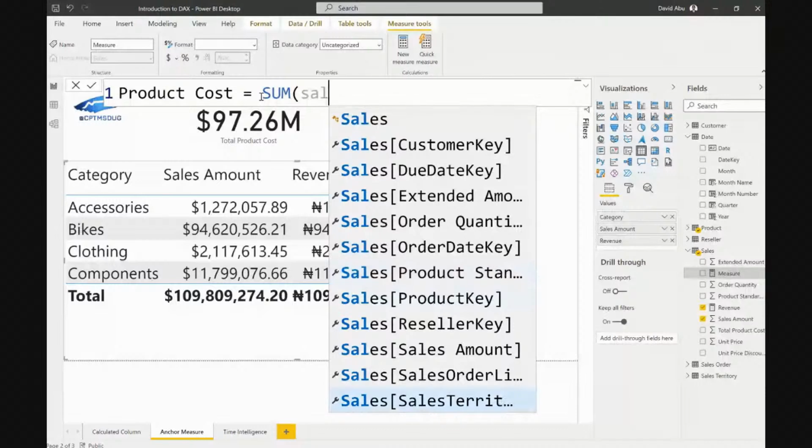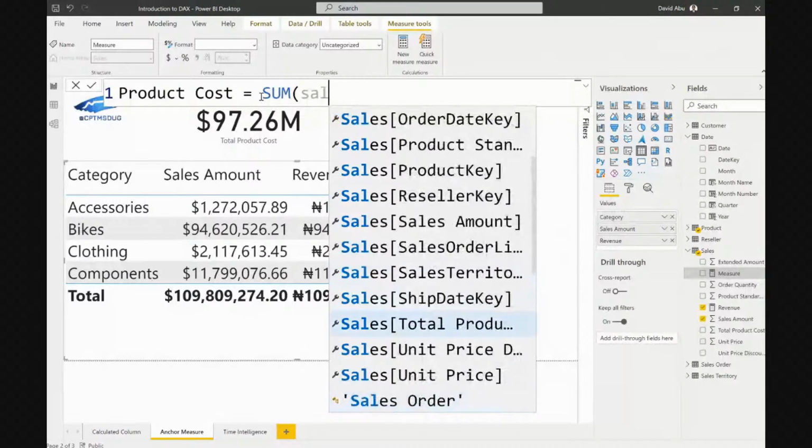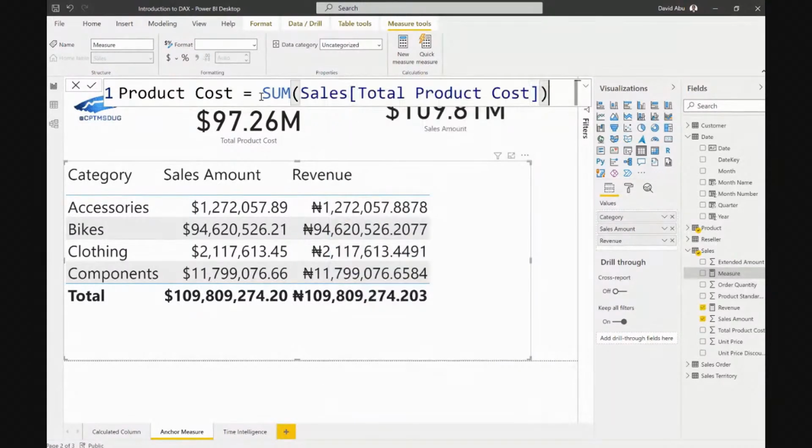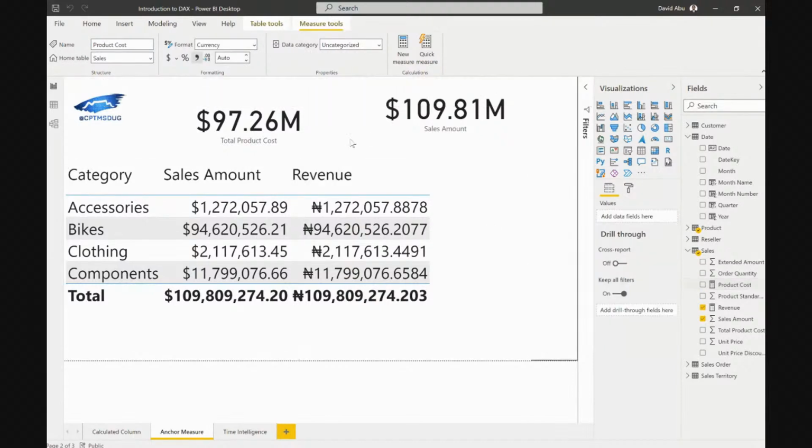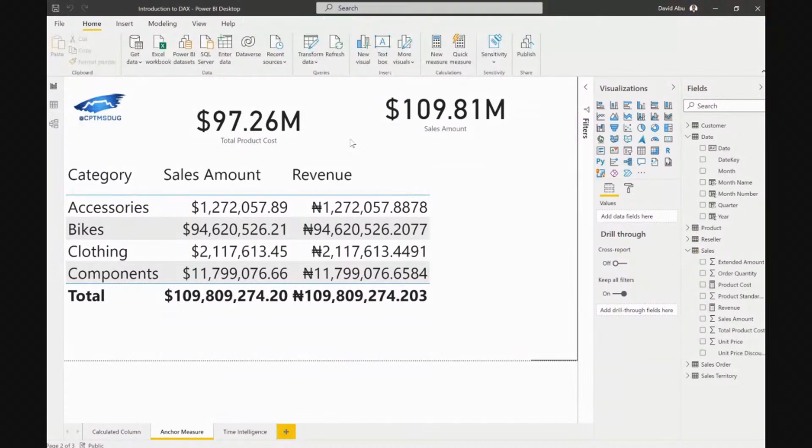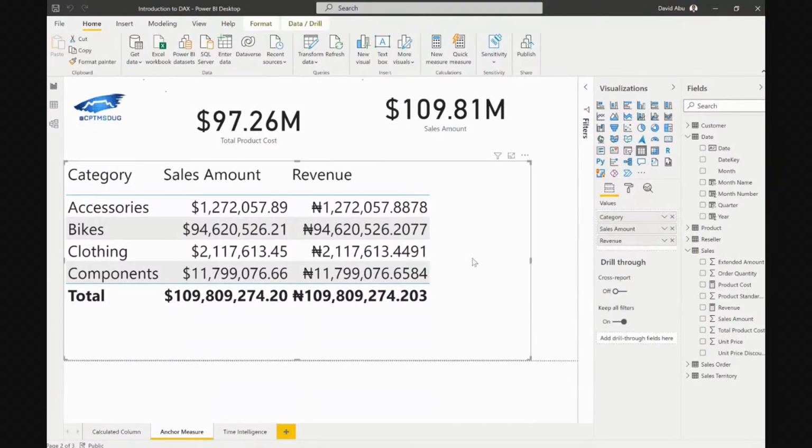Total product cost. Okay, good. And we click that. So now that we have done that, we can now look for the profit, and we're going to see that.